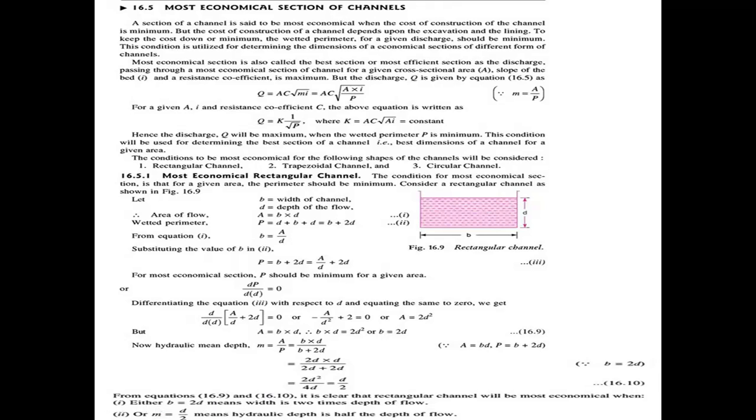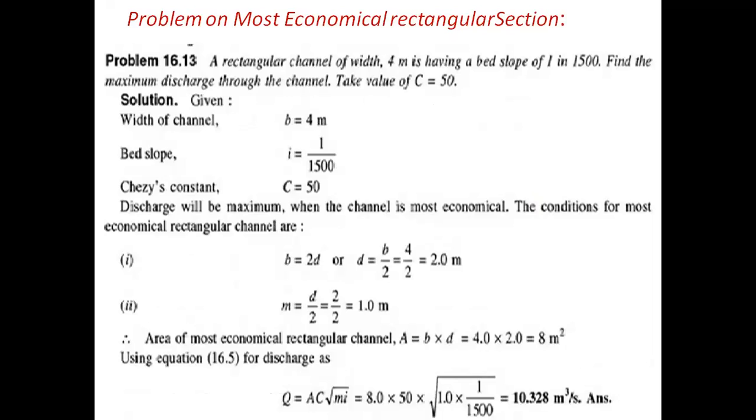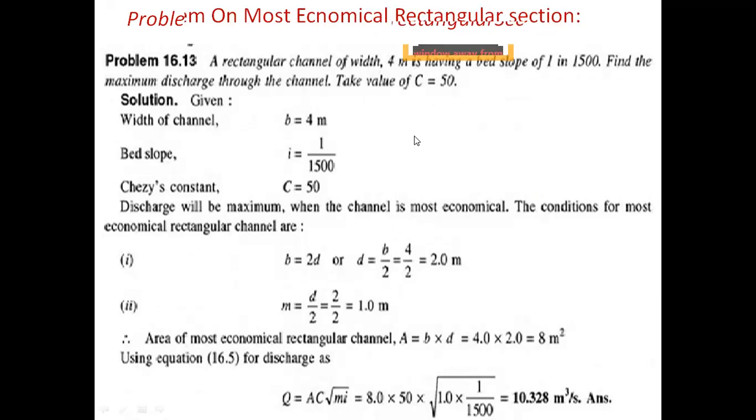But based on these conditions and formulas, how to construct the rectangle channel, we are going to see by the problems. First problem on the most economical rectangle section. The question: a rectangle channel of width b equal to 4 meters is having a bed slope of 1 in 1500. Find the maximum discharge through the channel. Take C equal to 50.